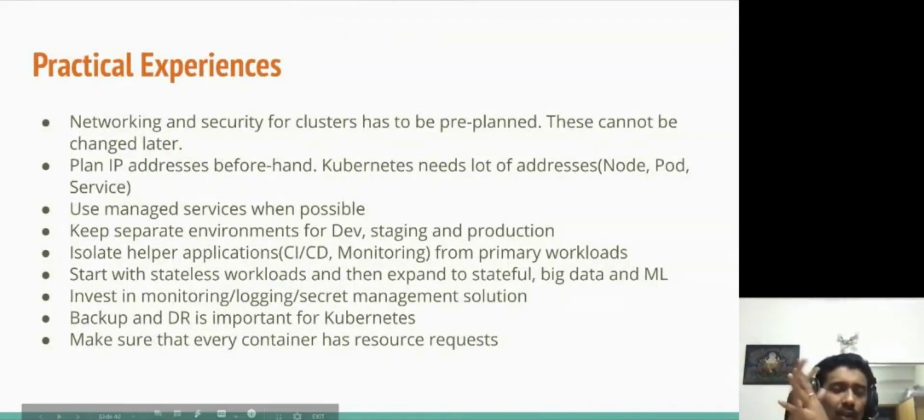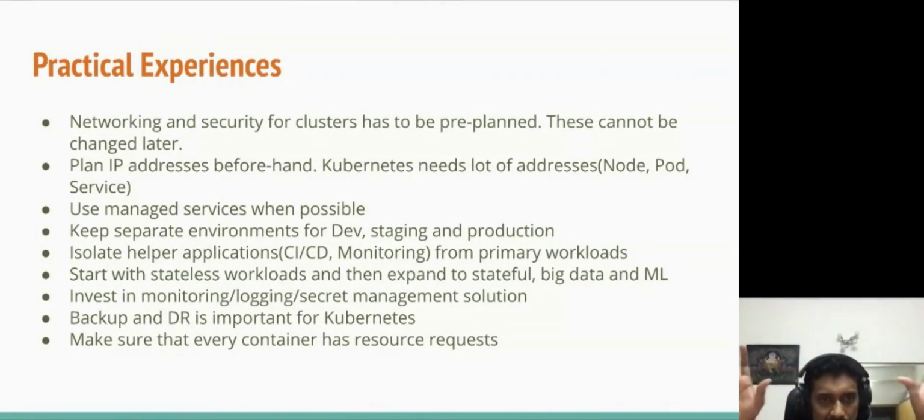So I covered the majority of my presentation. This is my last slide. What I wanted to highlight in this slide is some things that are commonly missed out, and that really bite you later in production. These are the set of points that fall in that category. The first one is networking and security for your Kubernetes clusters. This has to be planned before the cluster is created.